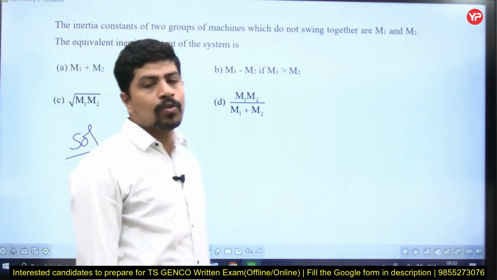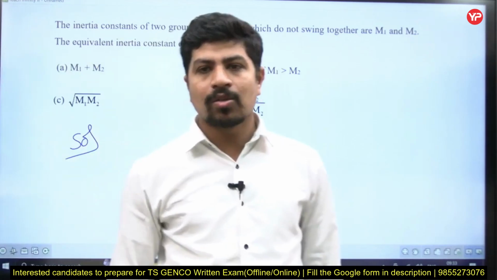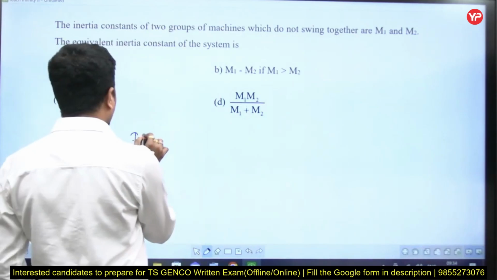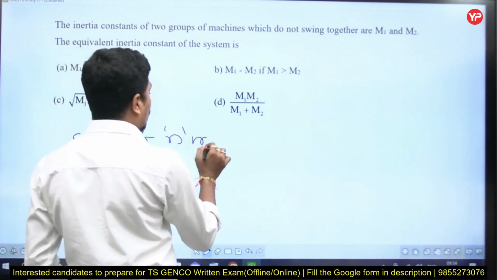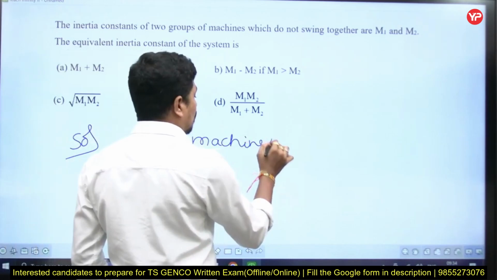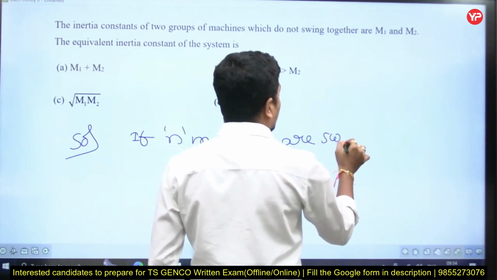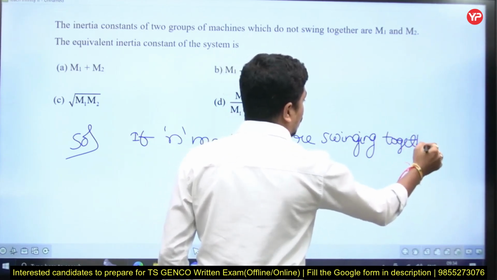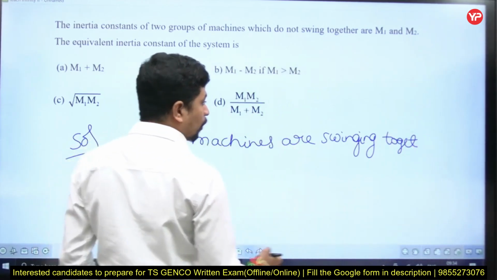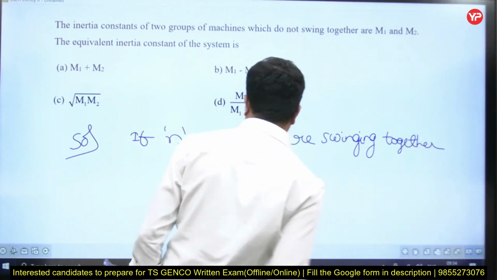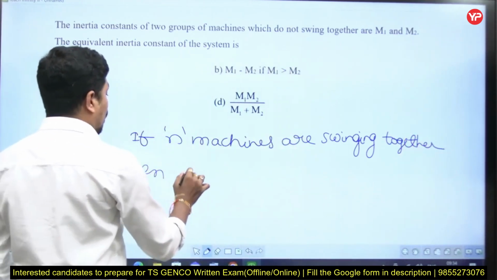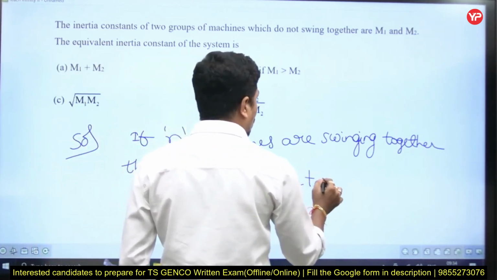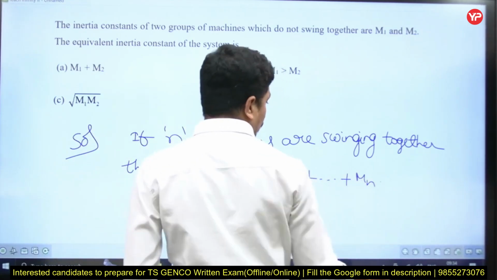If two machines are swinging together, then their M equivalent is equal to M1 plus M2. If N machines are swinging together, then M equivalent is equal to M1 plus M2 and so on up to Mn, right?